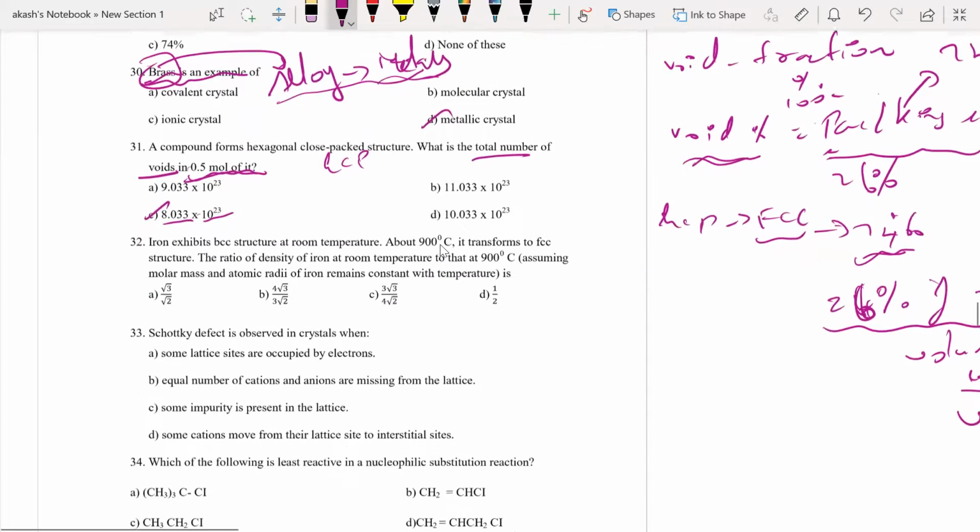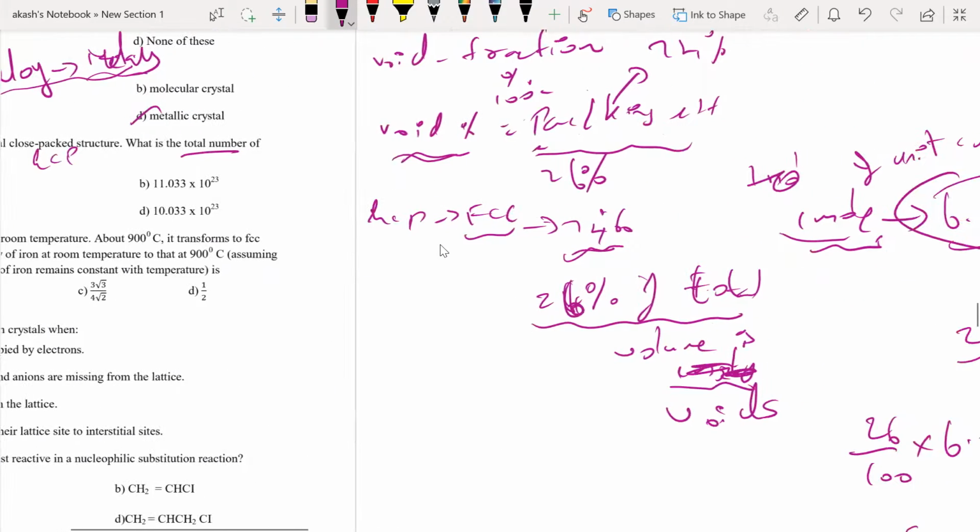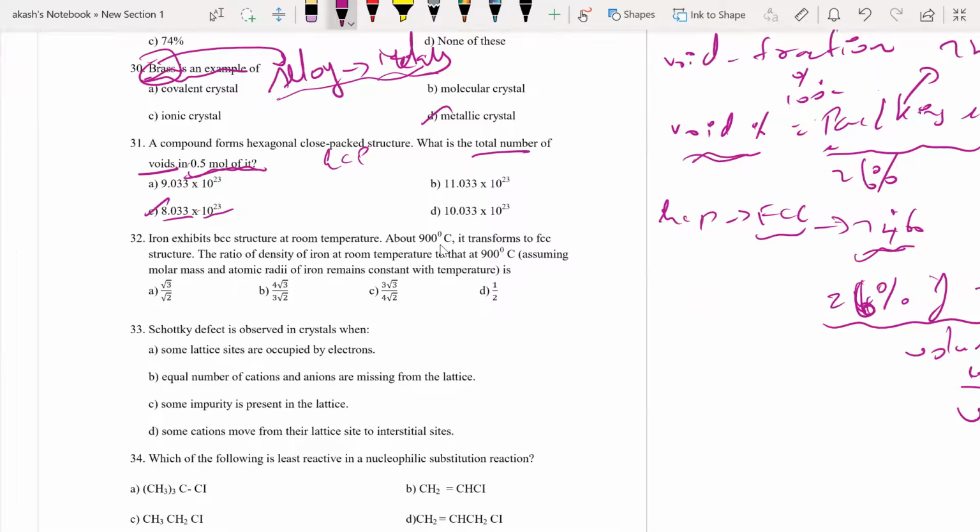I think everybody got this. Very simple: 26% of the total is void. In 1 mole I have Avogadro number, so I can calculate very easily.